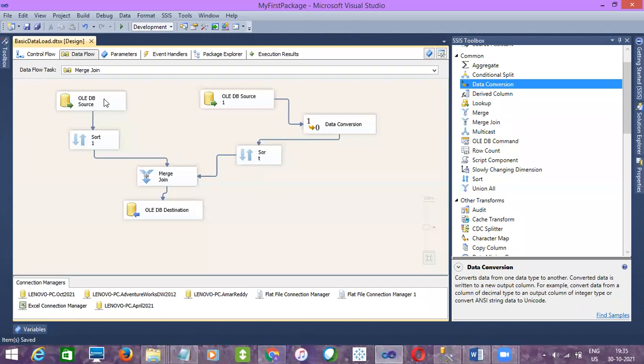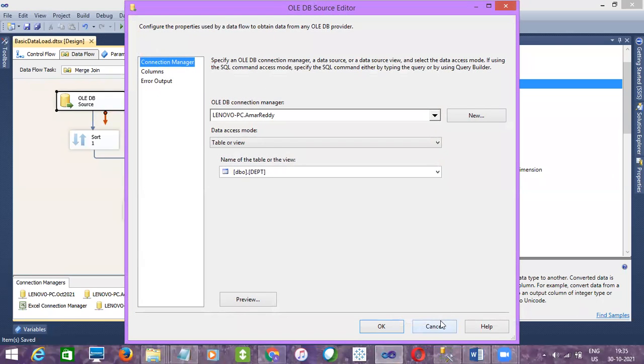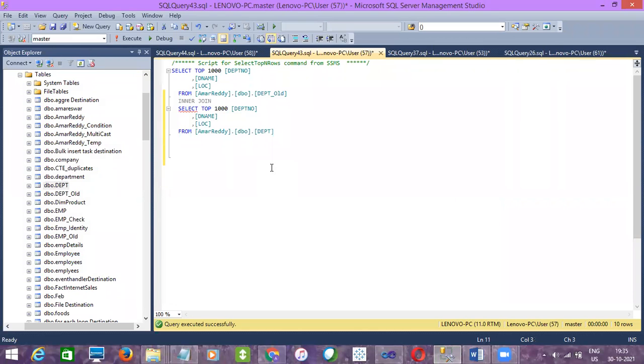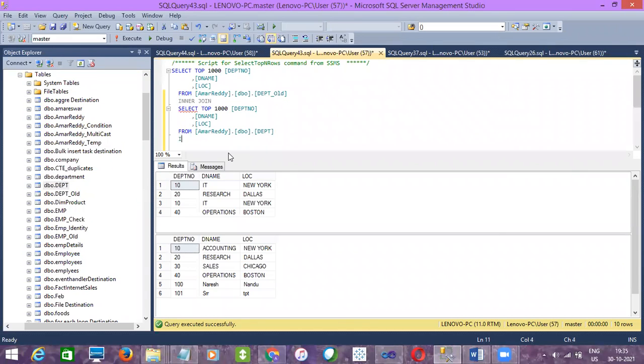For left outer join? Everybody the same answer? Inner 5. Any other answers? If it is wrong also fine, just answer it.